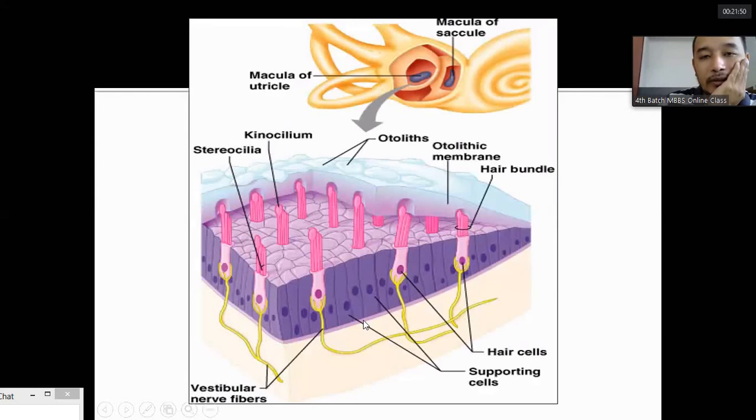This is a schematic diagram of the macula. These are the hair cells and supporting cells. These are the cilia, kinocilium and stereocilia. They are embedded in the gelatinous otolithic membrane, and on top of it are the otoliths, calcium carbonate crystals, housed in the utricle and saccule. So we have two different types of macula, the utricular macula and the saccular macula.